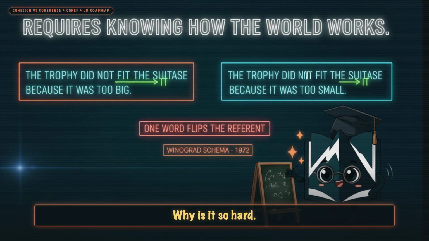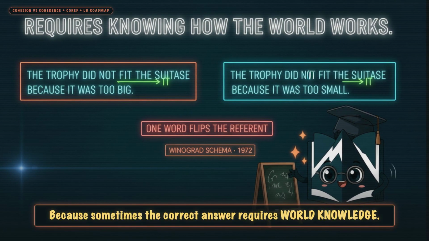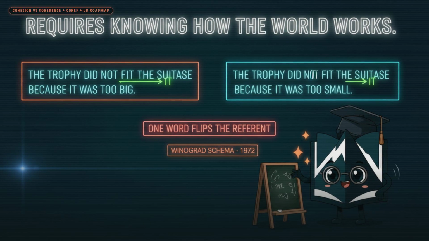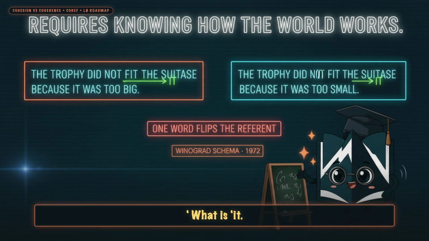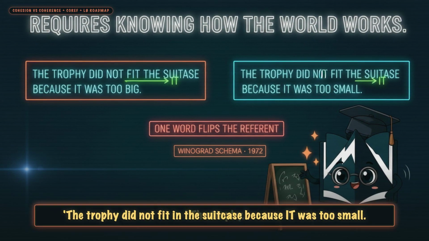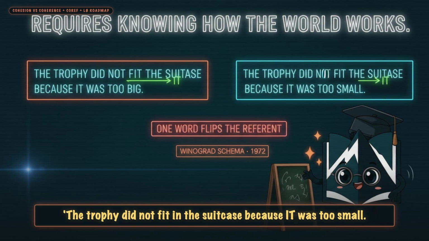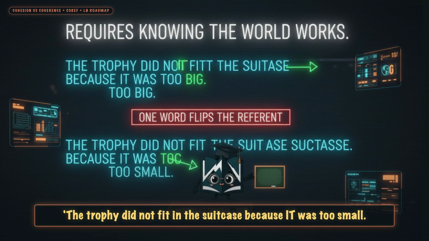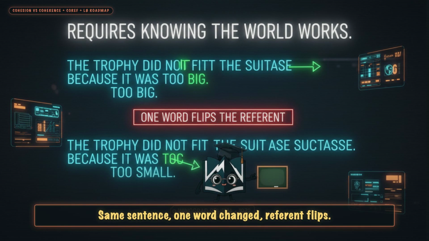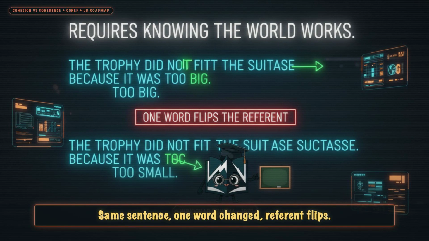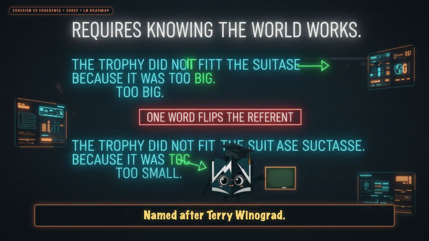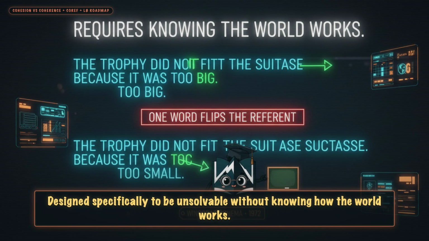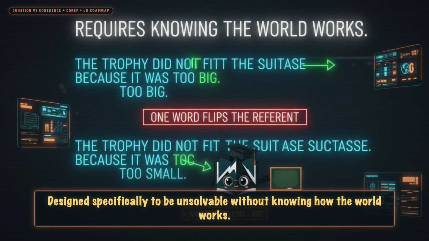Why is it so hard? Because sometimes the correct answer requires world knowledge. The trophy did not fit in the suitcase because IT was too big. What is it? The trophy. The trophy did not fit in the suitcase because IT was too small. Now what is it? The suitcase. Same sentence, one word changed, referent flips. That's the Winograd schema, named after Terry Winograd, designed specifically to be unsolvable without knowing how the world works.